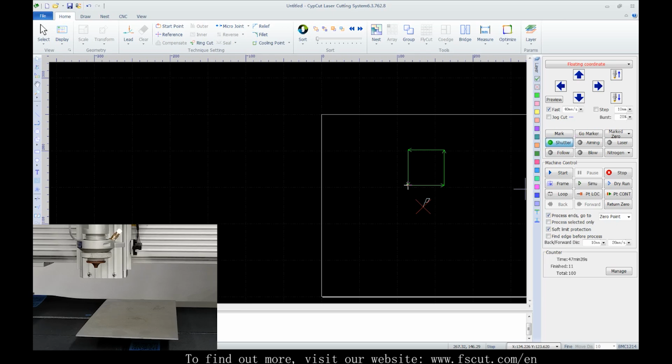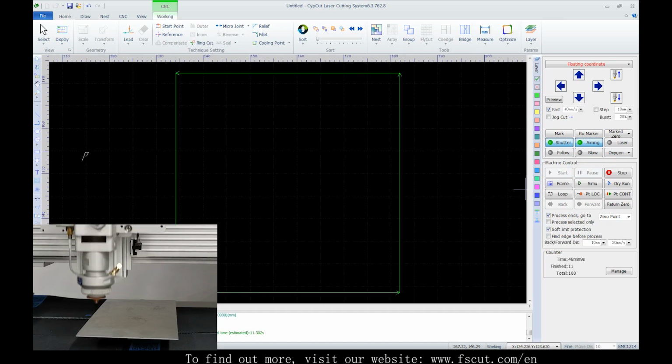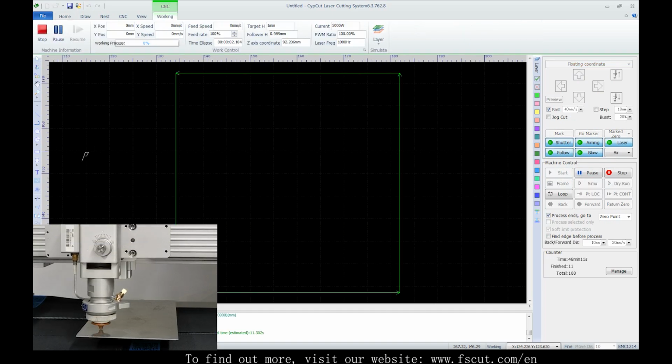And we've got Shutter. Select it to enable laser. Aiming is the guide laser, and click Laser to cut. Hit Follow, and the cutting head will follow to the plate. In the machine control panel, we've got Start, which means to start processing.